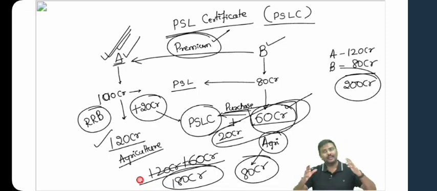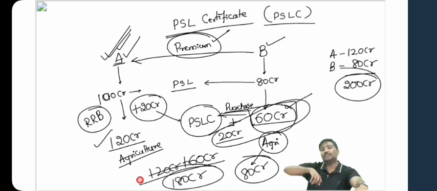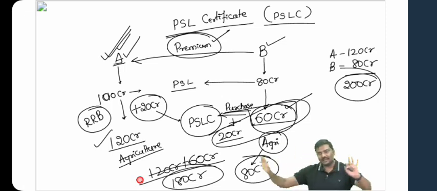It's not difficult, my dear. It's a very simple idea. Rather than giving loans, you'll purchase a certificate. You'll come across the concept of carbon trading in ecology and environment. Similar concept: rather than a PSL certificate, they will sell carbon certificates, the carbon credits concept. Again, don't ask me about carbon credits here. I'll not enter into that.